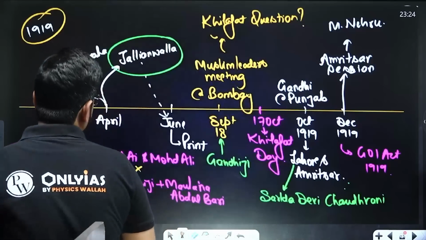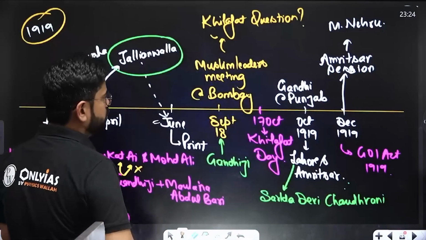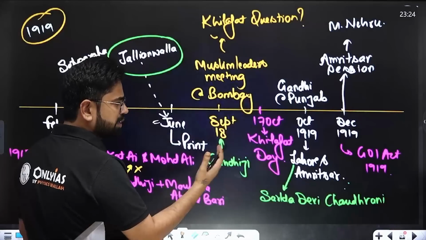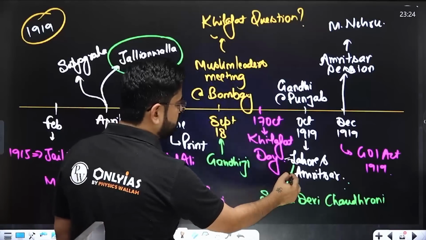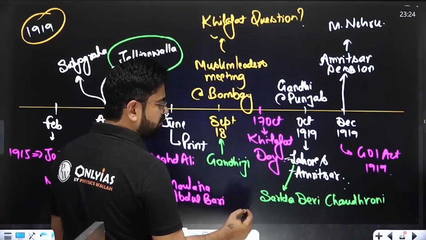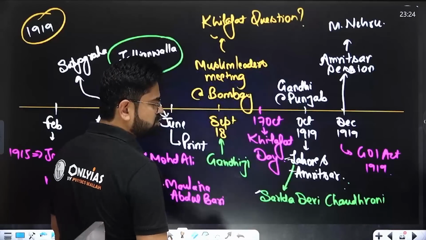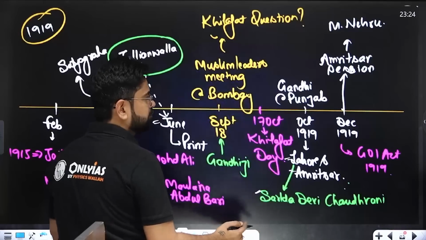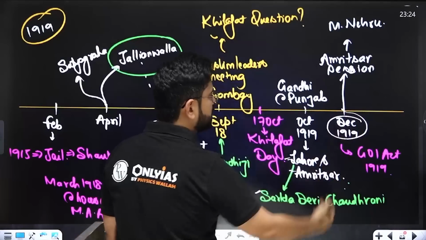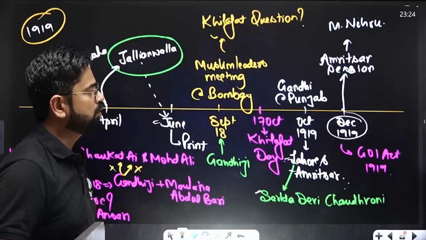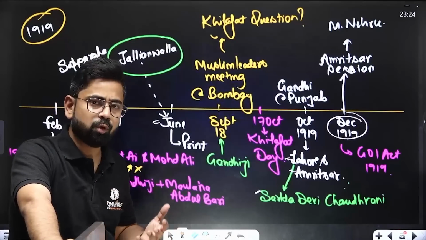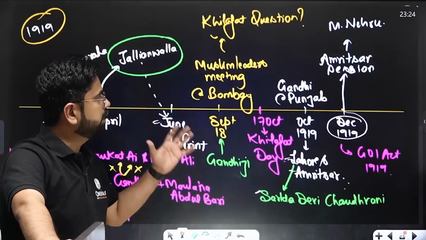So after he got this information somewhere in June, he started inquiring about this. That is a separate thread, where he will go to Lahore, Amritsar. For the very first time, he will meet Sarla Devi Chaudhrani. Again, I will not digress into Sarla Devi Chaudhrani, but yes. And in the Amritsar session headed by Motilal Nehru, they will for the very first time present their report. What is their view of this whole event?